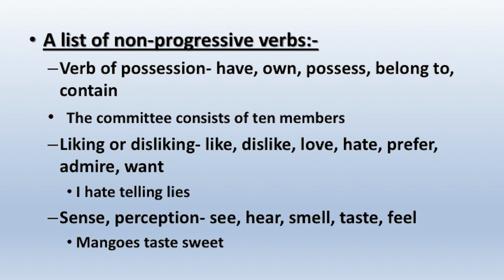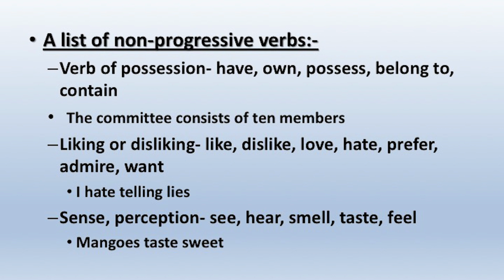Then another non-progressive group of verbs are the verbs of sense perception: see, hear, smell. We see with our eyes, we hear with our ears, we smell with our nose. So, these are sense perception.